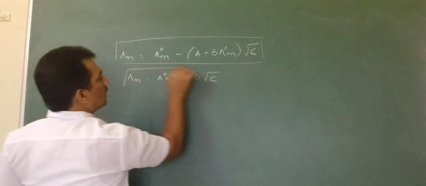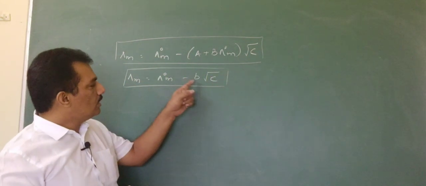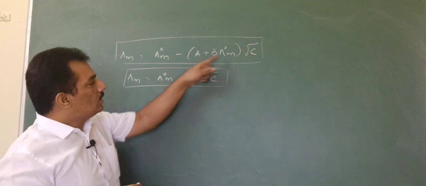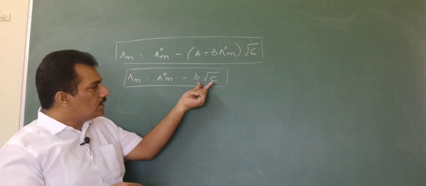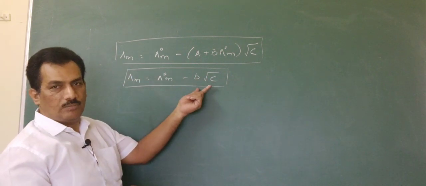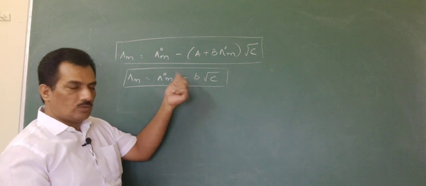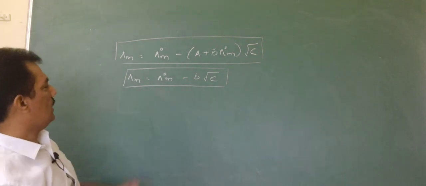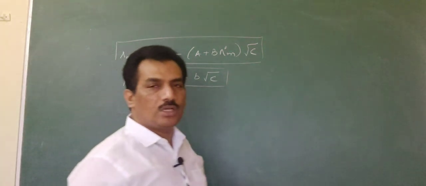And dear students, here I am giving one correction. In the previous session by mistake I wrote B Lambda naught m here. It is wrong, and you should rectify and correct it like this. This is the short form of the Onsager equation. Are you clear? Are you correcting that one? Now just correct it. Clear?